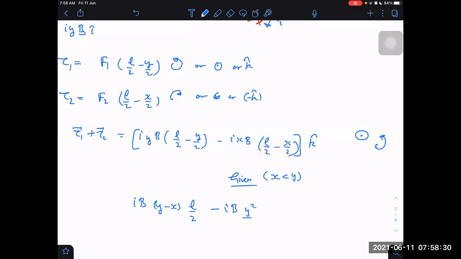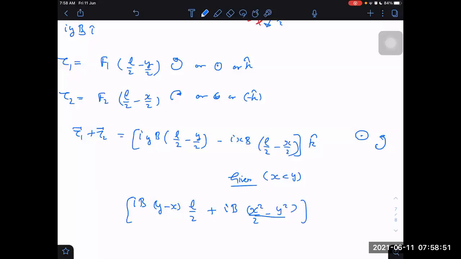Plus x square by 2 minus y square by 2. Now we can take y minus x common and we get y plus x.